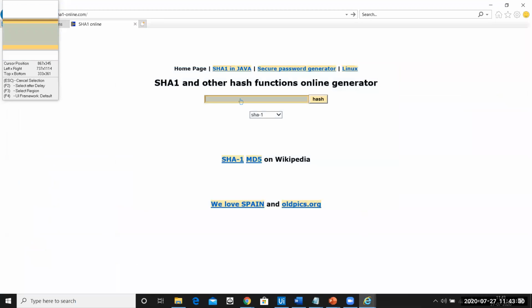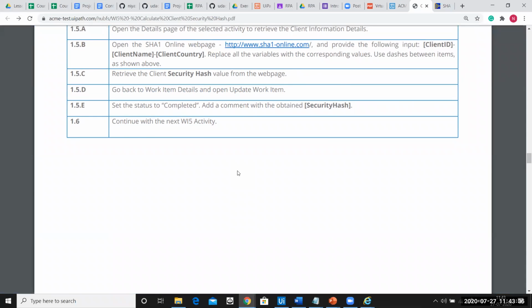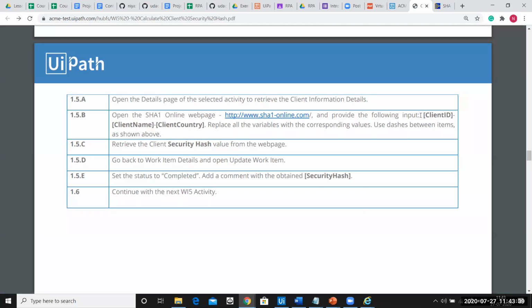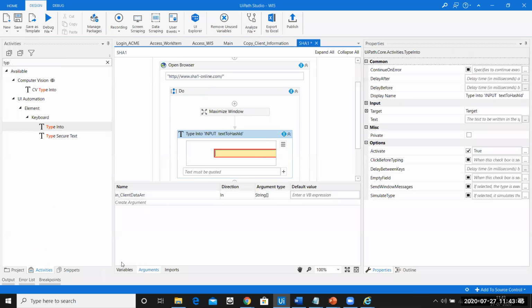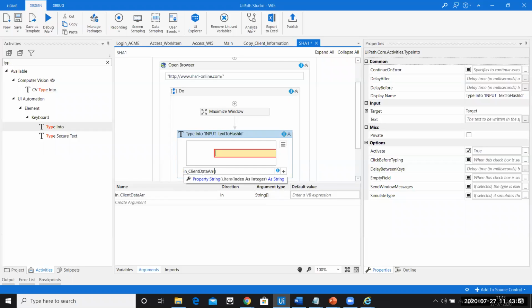Where do I type? I need to type over here. Now what do I type? If you can see here, this is the way that you need to type: client ID hyphen client name hyphen client country. Now we know that our client ID is present in row of 1, correct? For best practices, I'll use a trim function in case there are white spaces, so that white spaces will be trimmed off. So this is client ID. After client ID, we need a hyphen. That hyphen is going to be a custom message, so within the double quotes, I'm going to print a hyphen here.